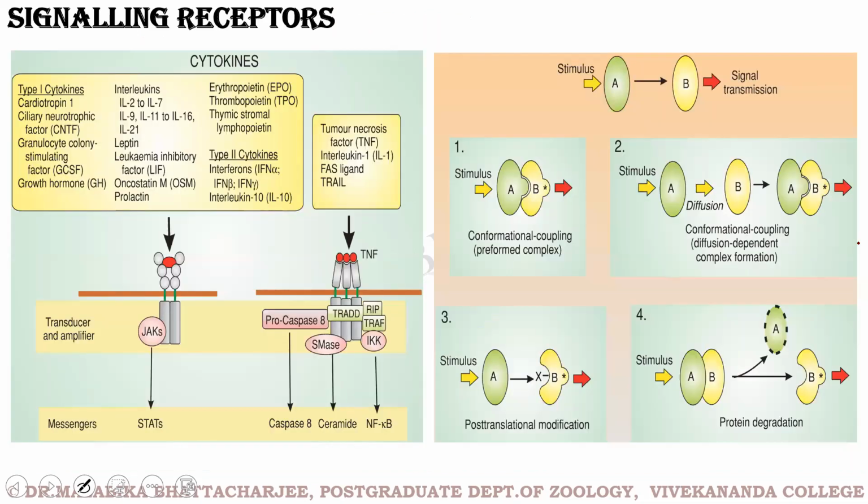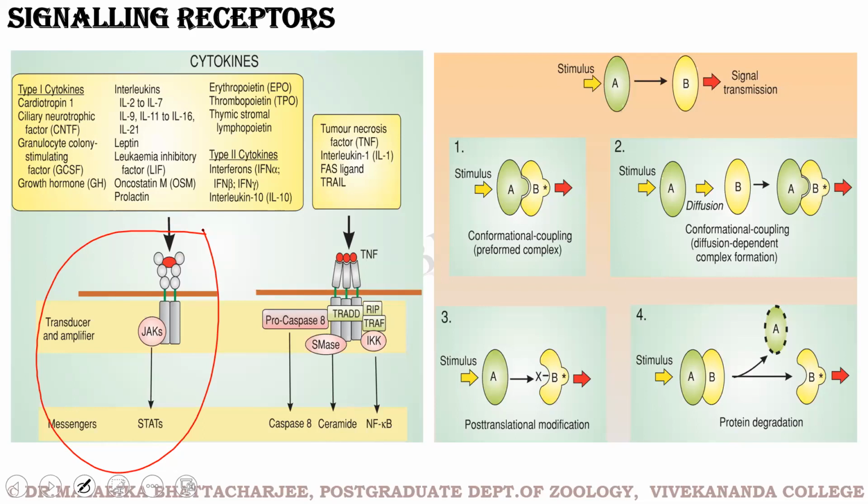Then we have the cytokines. Cytokines are chemical messengers of the immune system. They crosstalk in the immune system, and the cytokines follow the JAK-STAT pathway. I'm not getting into the JAK-STAT pathway today because we will be taking up the JAK-STAT pathway as an individual topic. And finally, we come to the last picture of a signaling class.